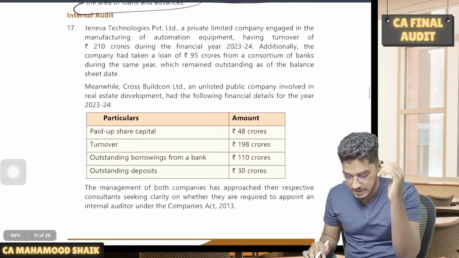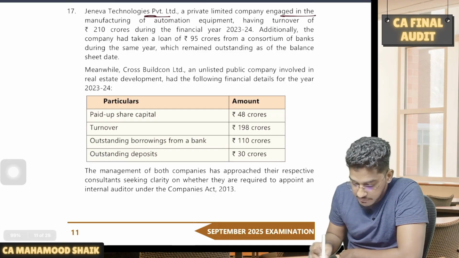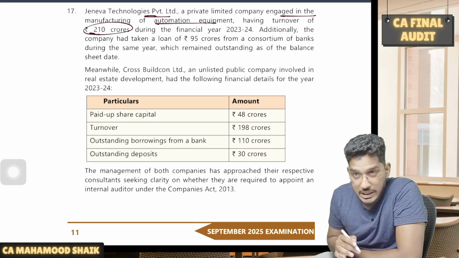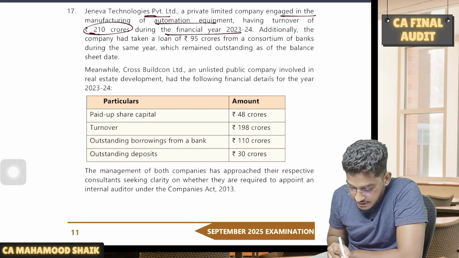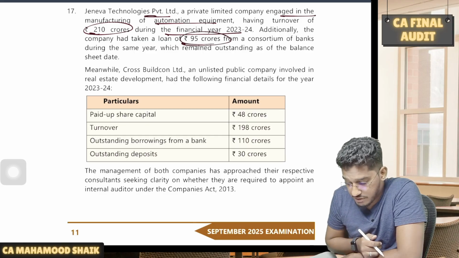Now proceeding further with the next question. Geneva Technologies Private Limited, a private limited company engaged in the manufacturing of automation equipment, had a turnover of 210 crores during the financial year 2023-24. Additionally, the company has taken a loan of 95 crores from a consortium of banks during the year, which remained outstanding as on the balance sheet date.